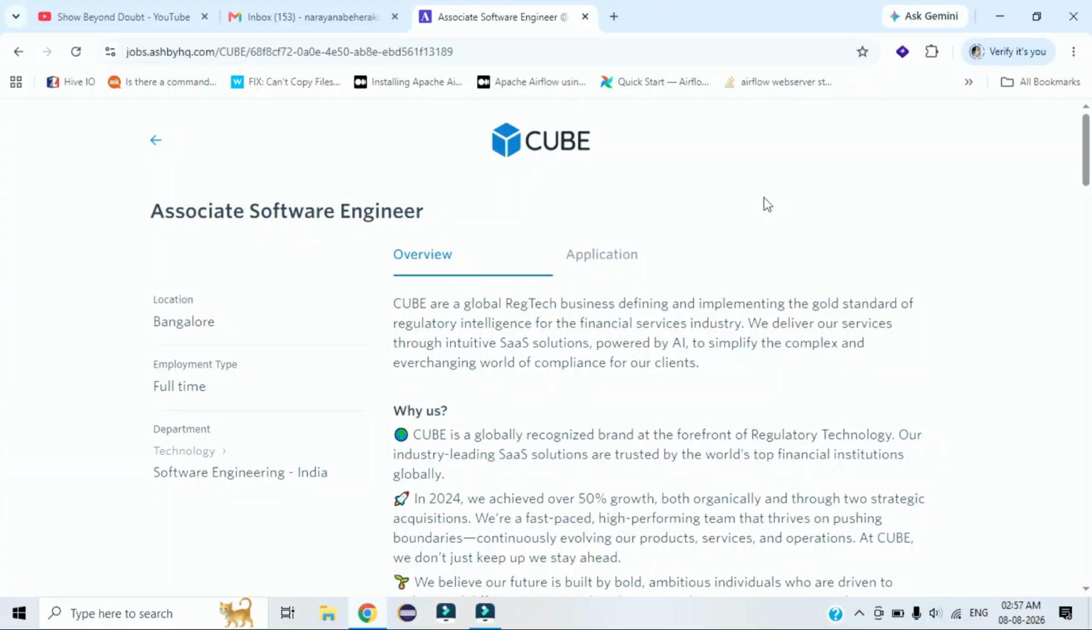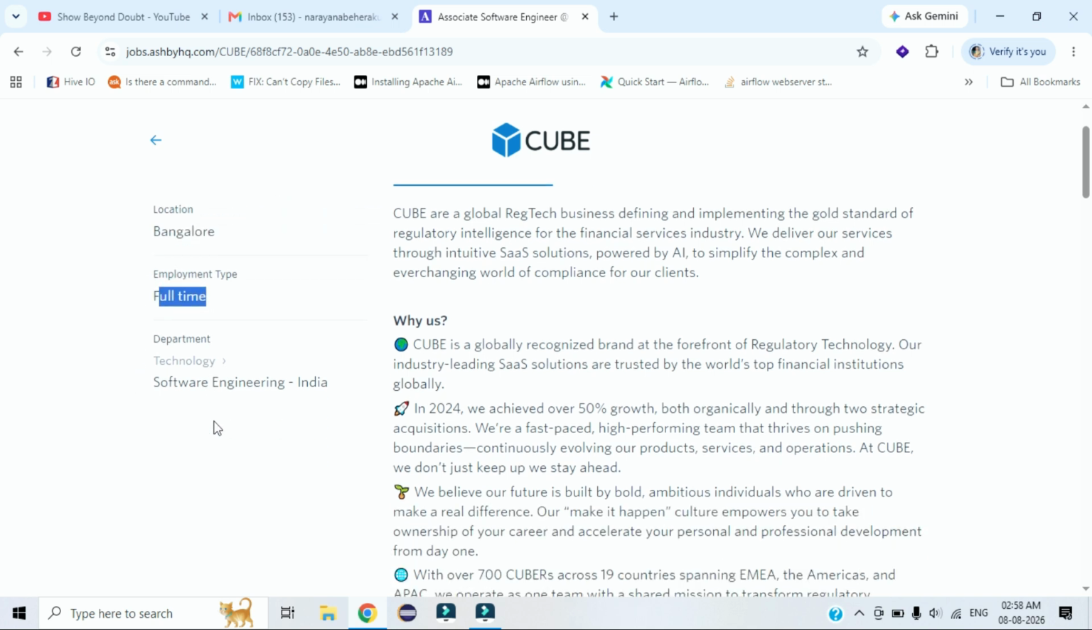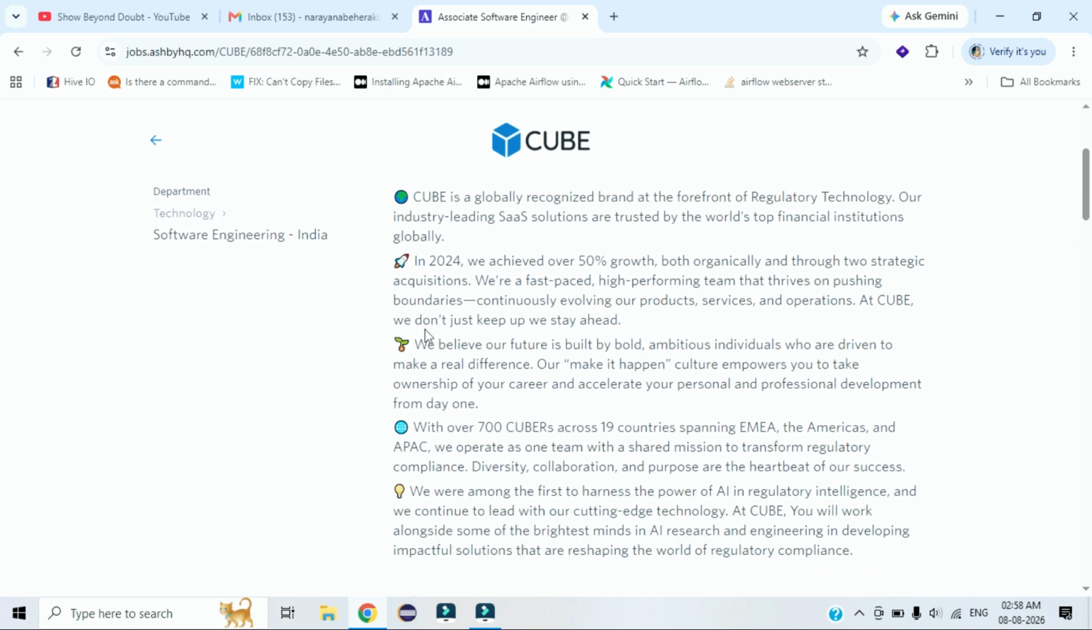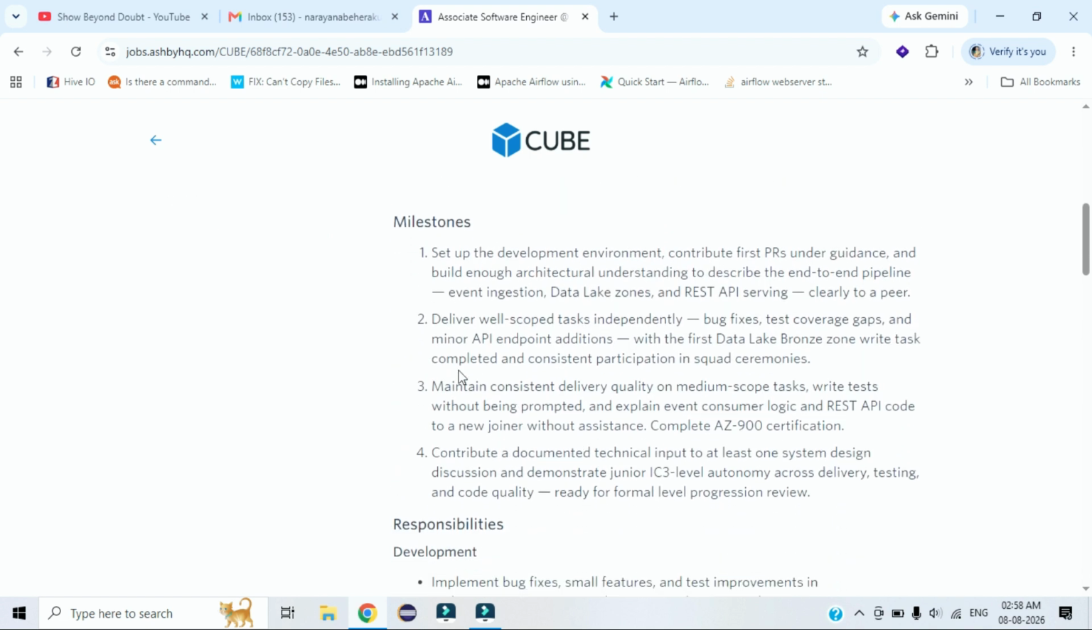Let's discuss the requirement process and job details. This is the official Cube career page. This position is for Associate Software Engineer. The location they mention is Bangalore, and it's a full-time opportunity, guys. The technology department is Software Engineering India. They also mention the company details and the milestones they have achieved.